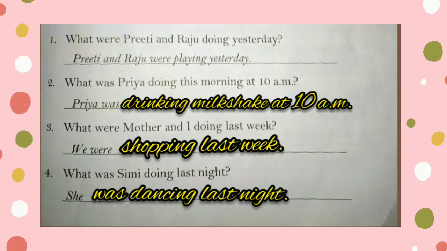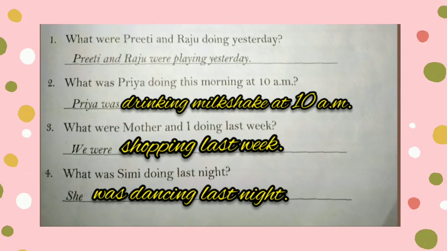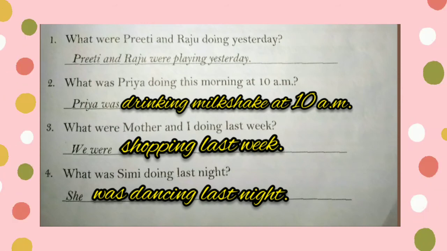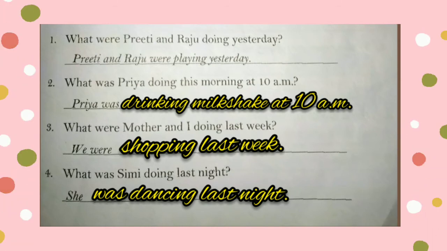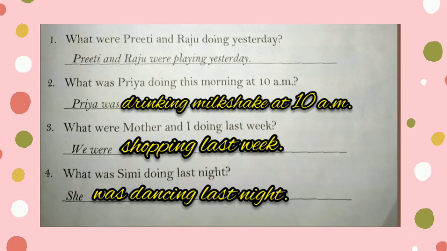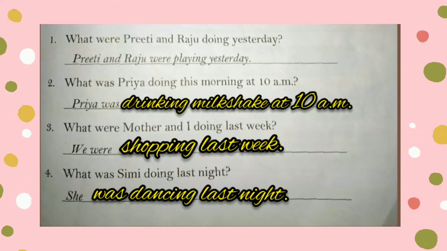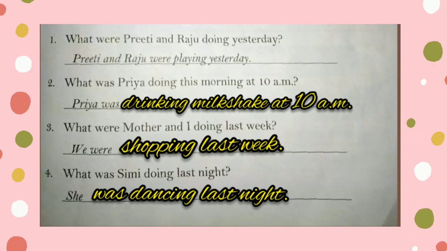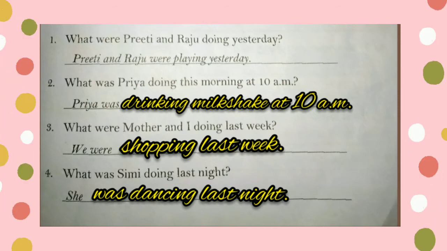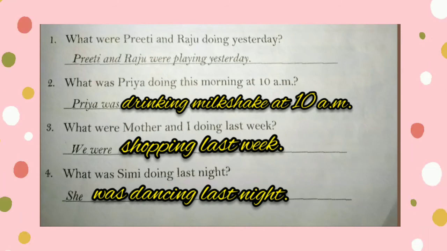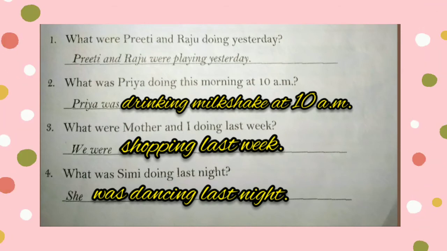Preeti and Raju were playing yesterday. So we add here ing with that main verb play. Second one, what was Priya doing this morning at 10 a.m.? Priya was drinking milkshake at 10 a.m. So which is the main verb here? Drink. So we add ing with that main verb drink.